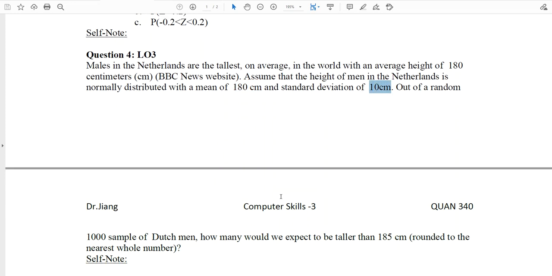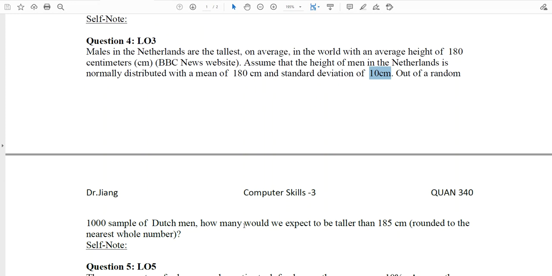Now what they're asking for is not a probability. What they're asking for is how many would be expected to be taller than 185 centimeters. Basically, we need to know, for this random variable, what's the chance we have people taller than 185 centimeters, and after that we know the percentage. Now they give us the sample size, which is 1,000. So this 1,000 people should follow the same probability distribution. Therefore, the percentage we calculate for the people who are taller than 185 should also apply to this 1,000 samples.